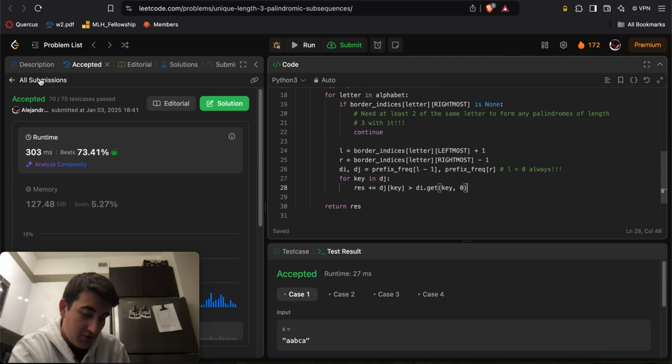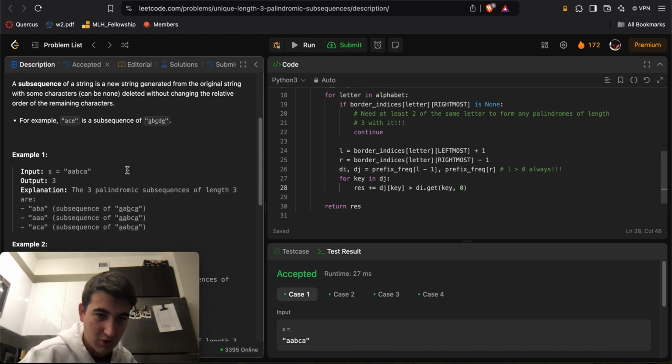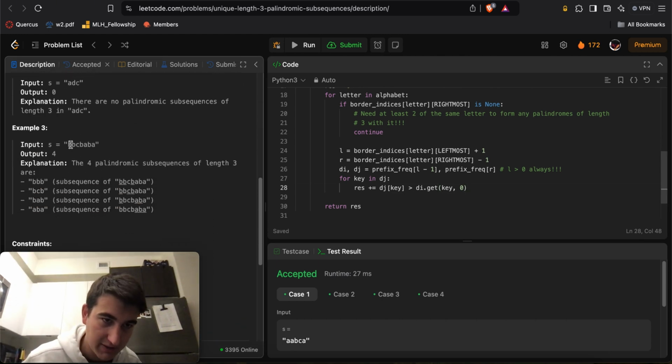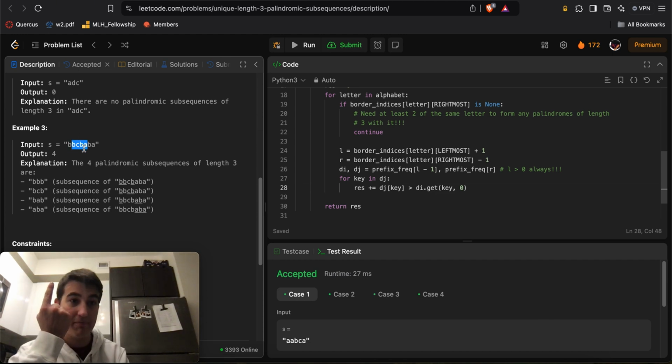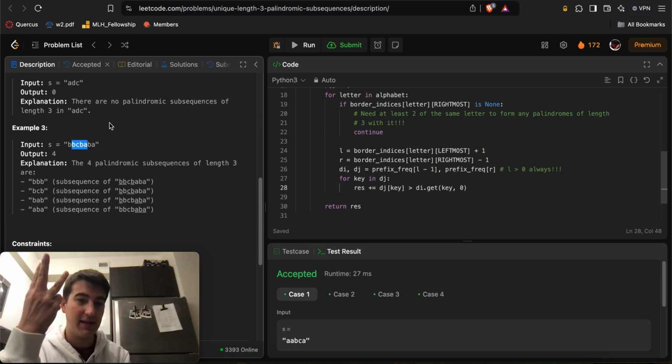Then essentially what you can do is, okay, I want to know how many unique letters are between those two indices, right? For example, if I have the leftmost and rightmost index of A, or a better example with these B's. This is the rightmost index of B, and the leftmost index of B. It's essentially how many letters uniquely happen in here. Here there are 4 total letters, but B is duplicated. So I only care about B existing once, C existing once, and A existing once, right?